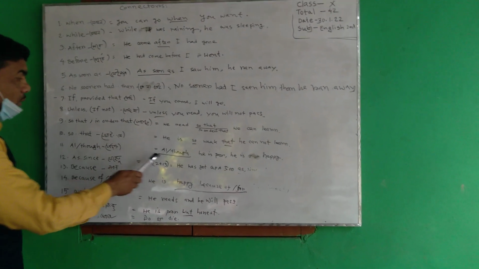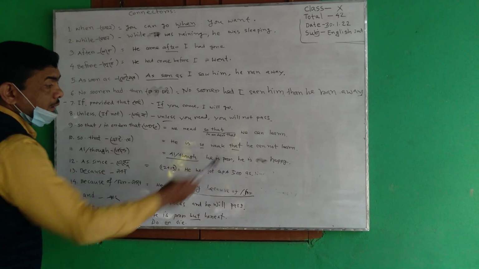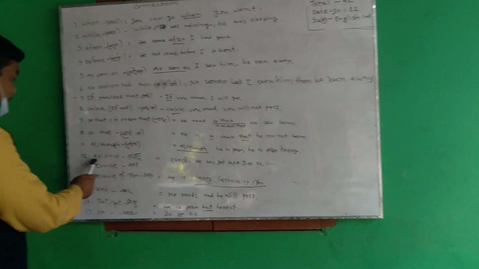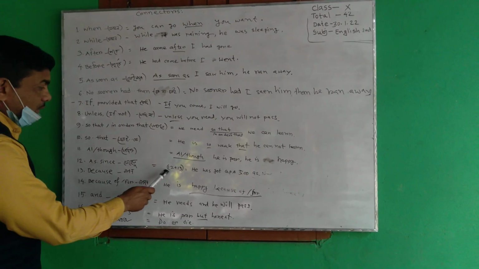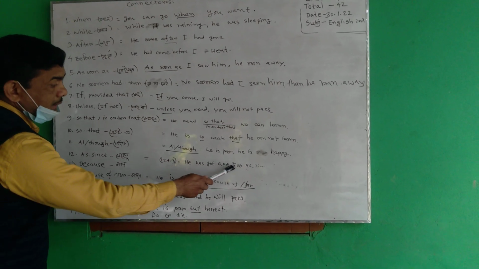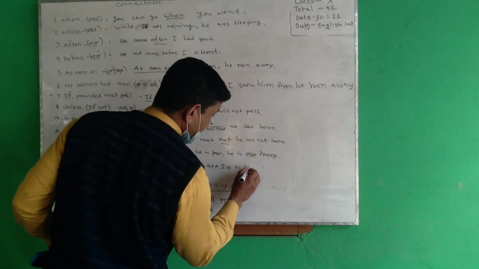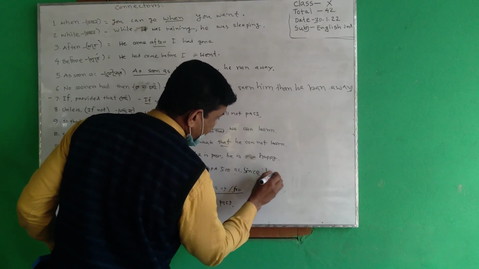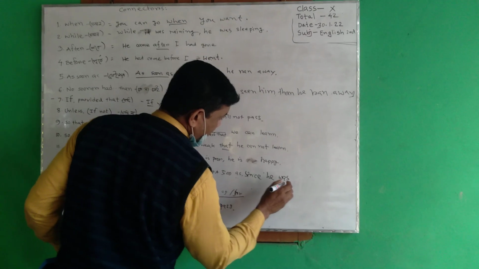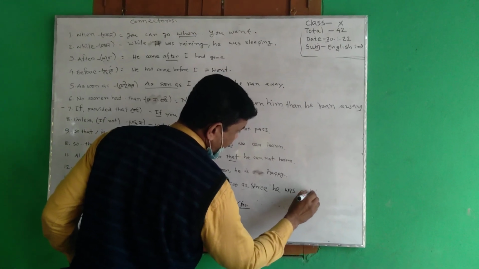Although, যদিও. Although or though he is poor, he is happy. As, যেহেতু. He got GPA 5, as or since he was active.